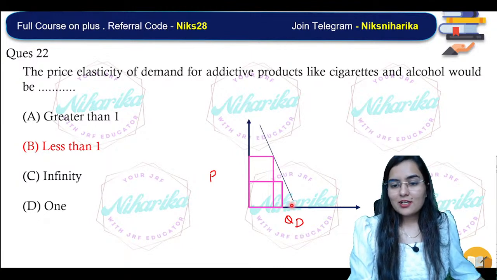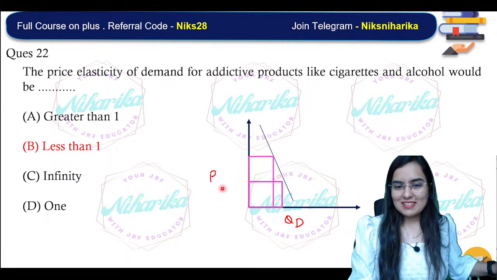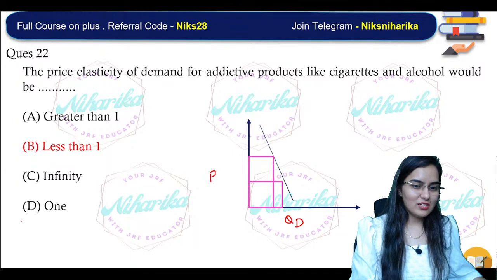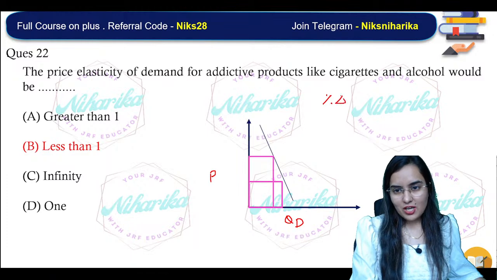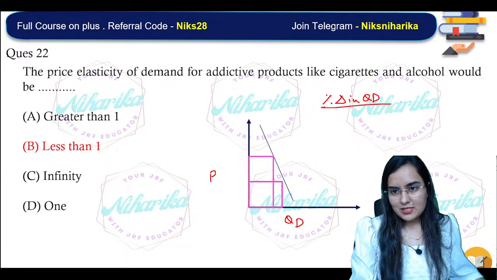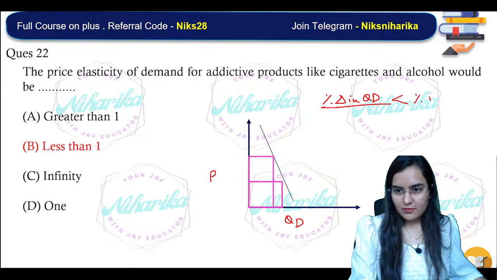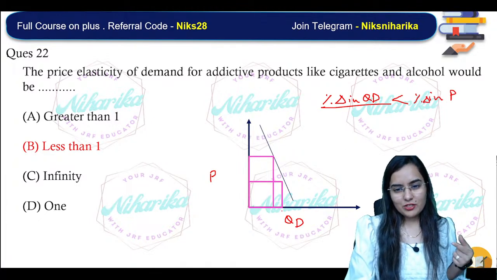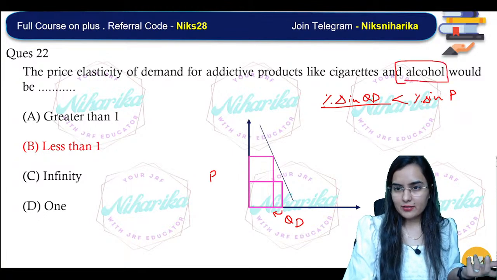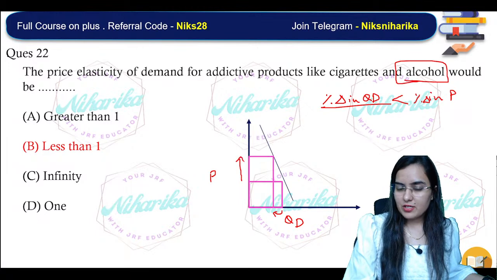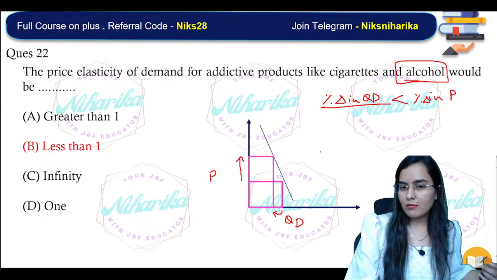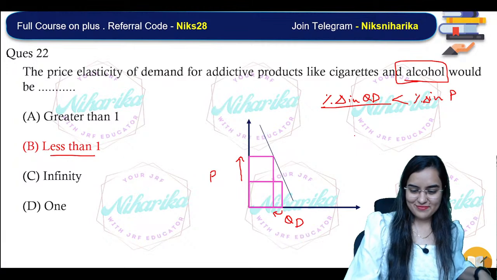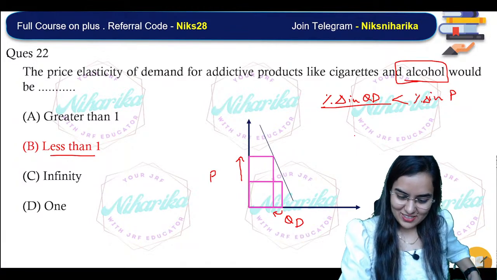So when the percentage change in quantity demanded is less than the percentage change in price, the elasticity is less than 1. No matter how much the price changes, we will be able to reduce quantity demanded only very little, because we are addicted. Even if it becomes double, we can reduce only a little. So if we are addicted, then it will be less than 1. Okay, it is an exception to the law of DMU.